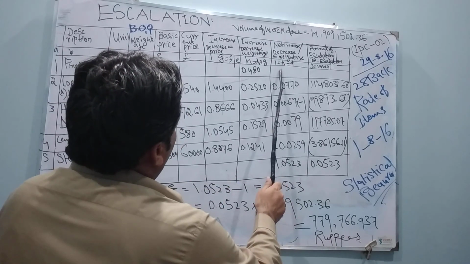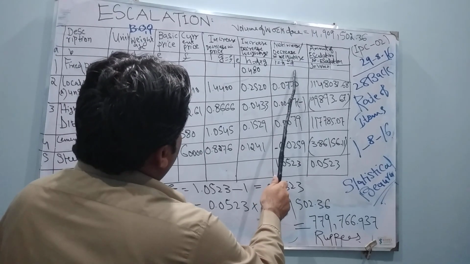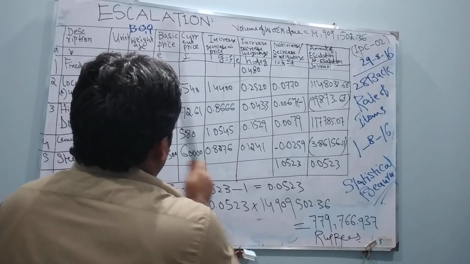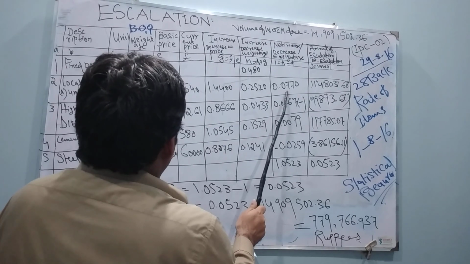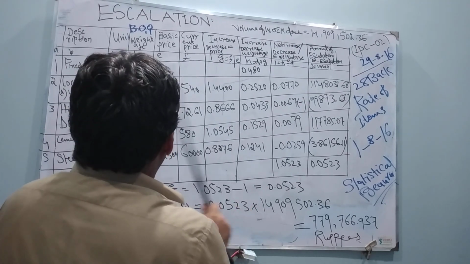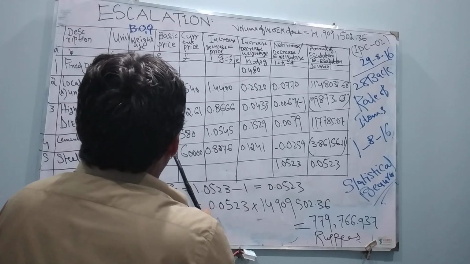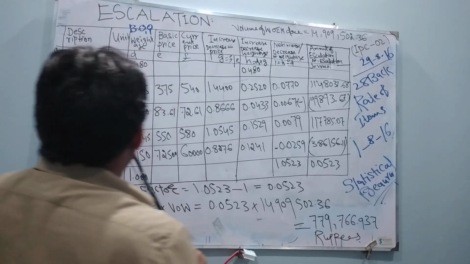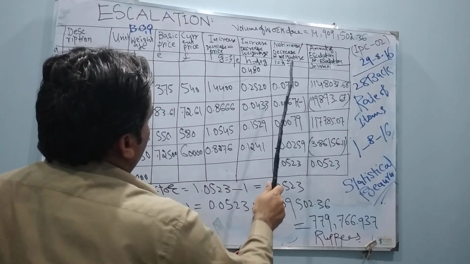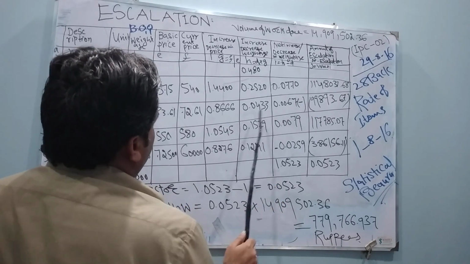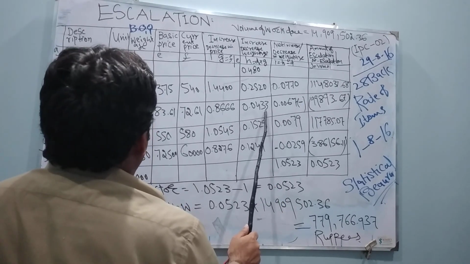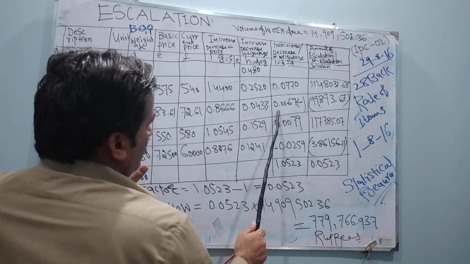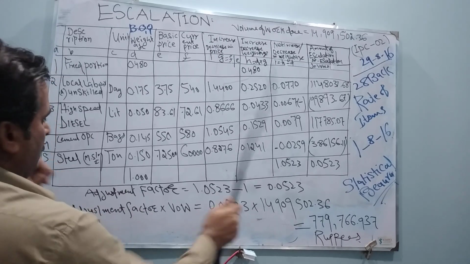Okay my dear friends, I is equal to H minus D. This is your H, this is your D. You have to subtract this value from here. H minus D for local labor, I got this value. For high speed diesel, when I subtract H, 0.0433, minus D, this value, I got a negative value. My dear friends, this is a negative value.